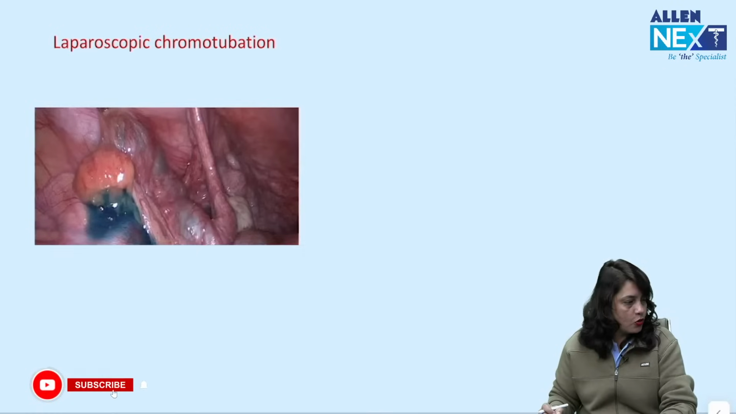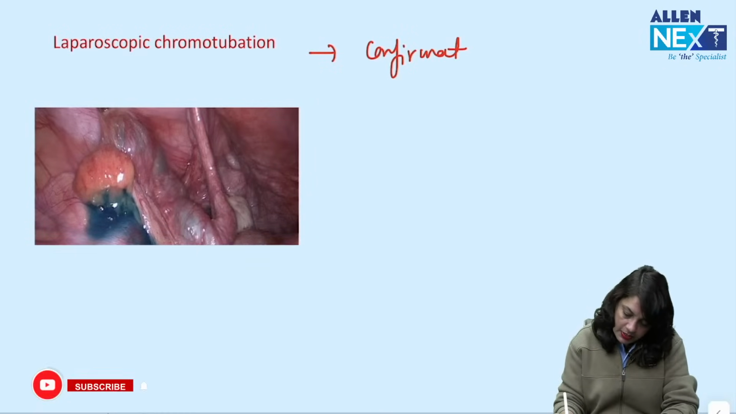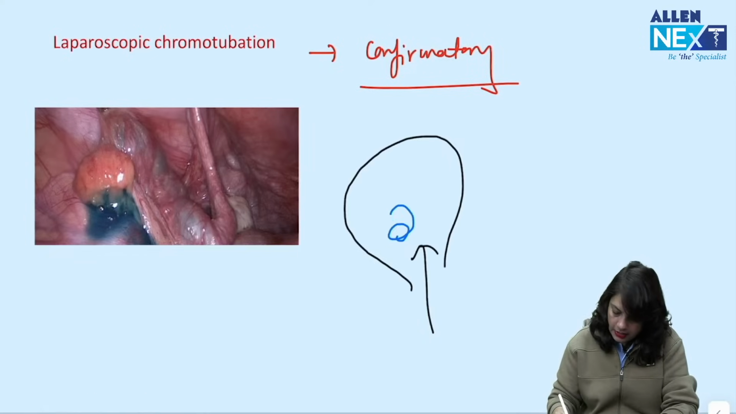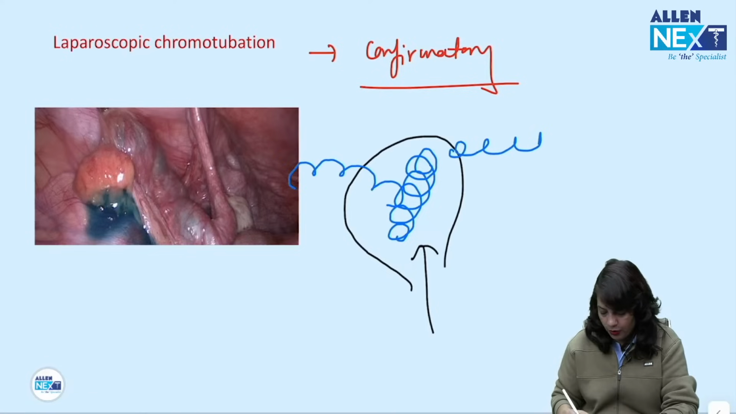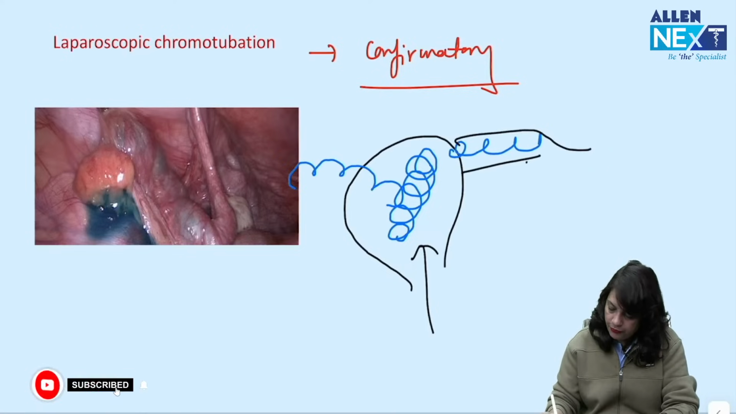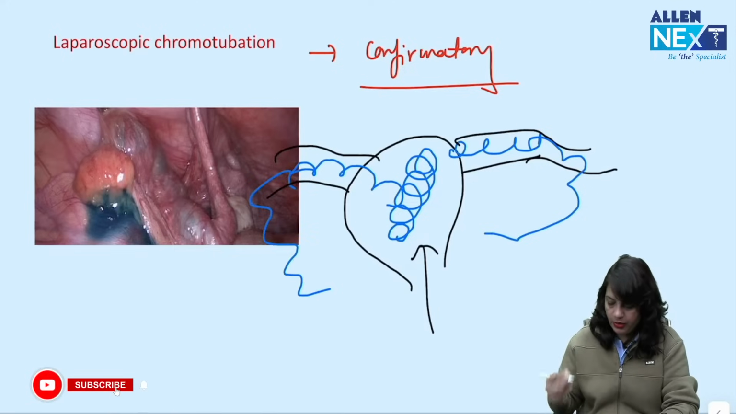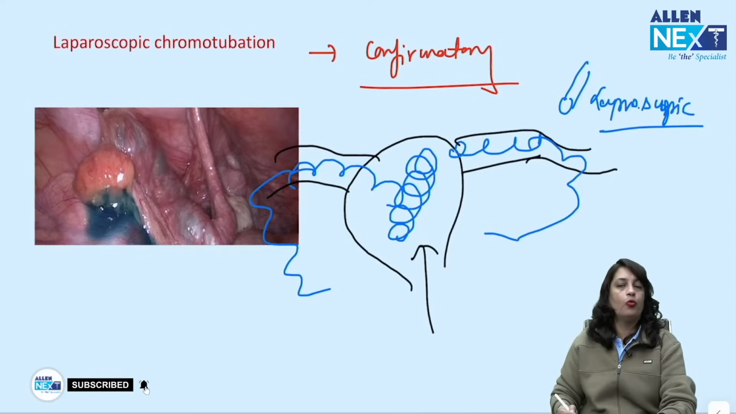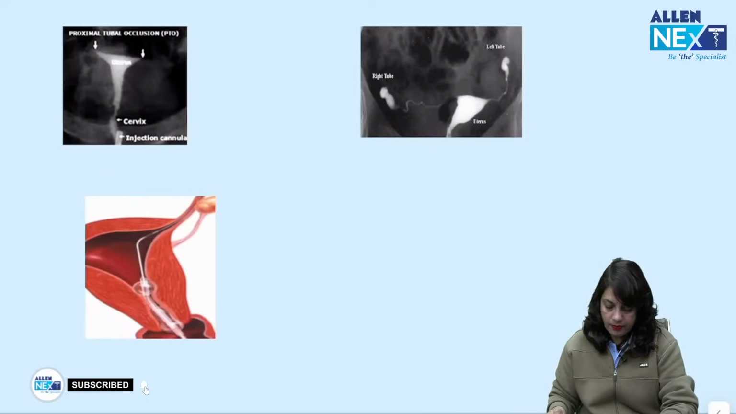Next, laparoscopic chromotubation is the confirmatory investigation where a methylene blue dye is put into the uterus and the dye enters into the fallopian tube, and you can see the free spill of dye into the peritoneal cavity using a laparoscope. So that is called laparoscopic chromotubation, which is confirmatory and it is a gold standard investigation.